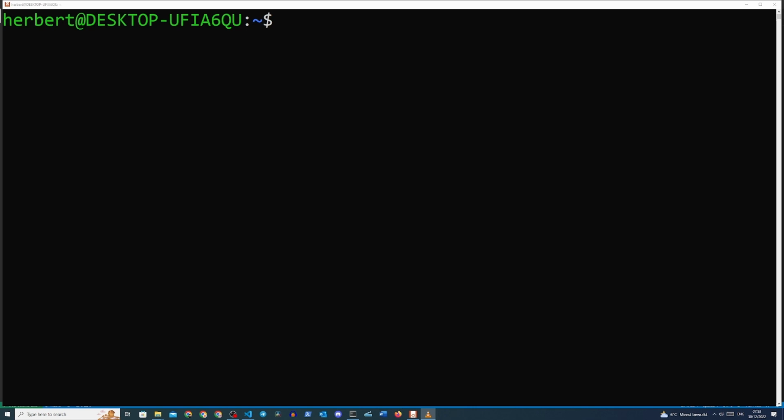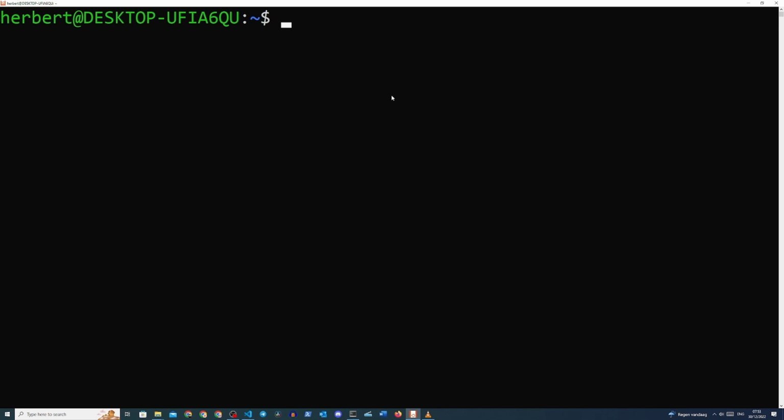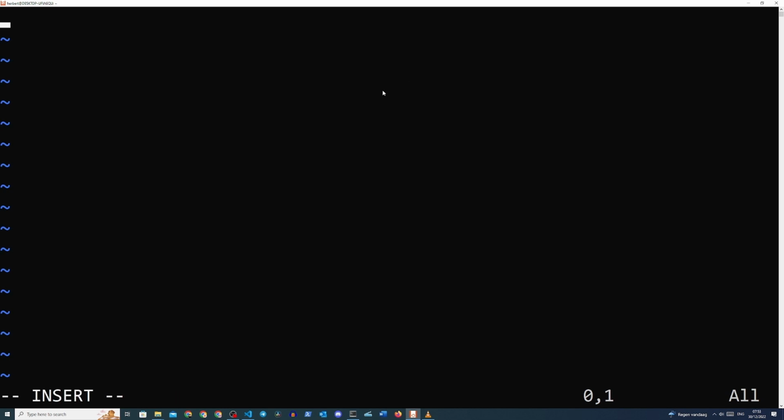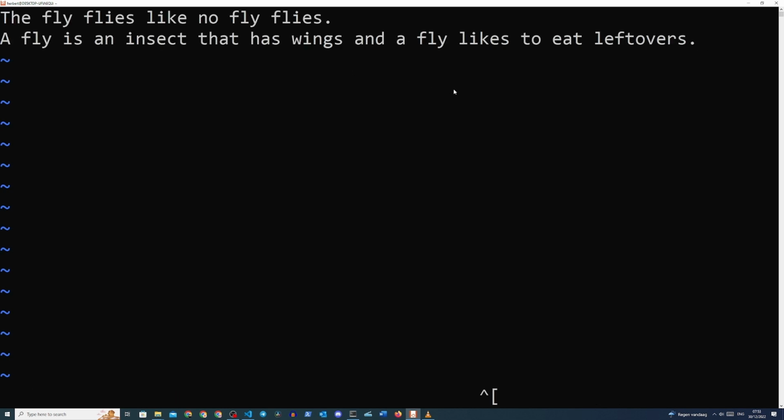There will come a time where you want to change certain values in text files, and that's where sed comes in. Sed is a command line tool that allows you to modify values in a text file using regular expressions. Let's have a look at an example on how to use sed to replace values in a text file. Create a text file called sedtest.txt and let's write down some text here. Now we will replace the word fly with grasshopper just for demonstration purposes.